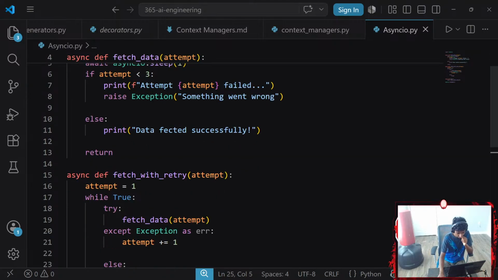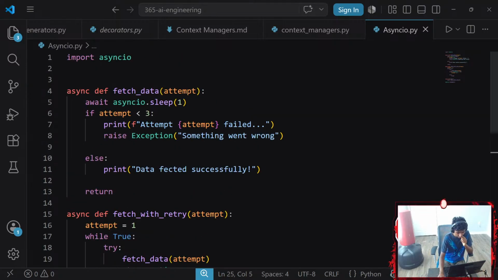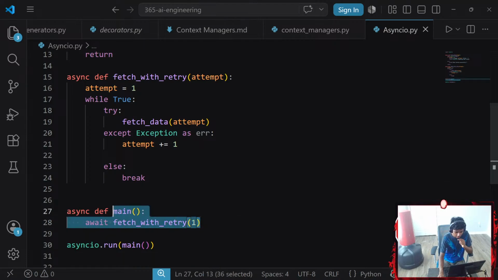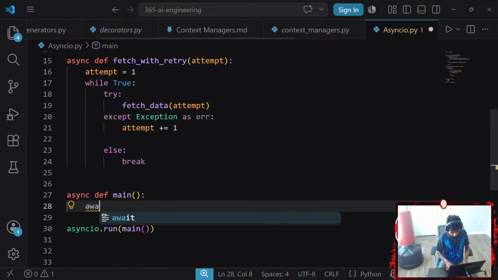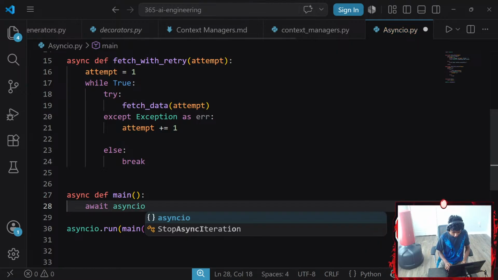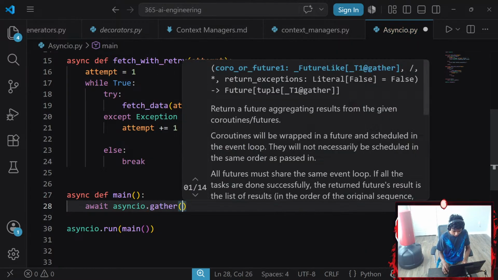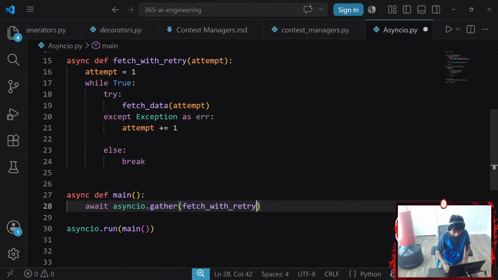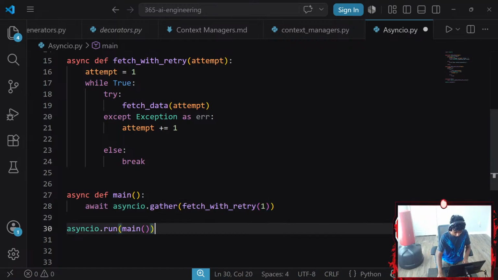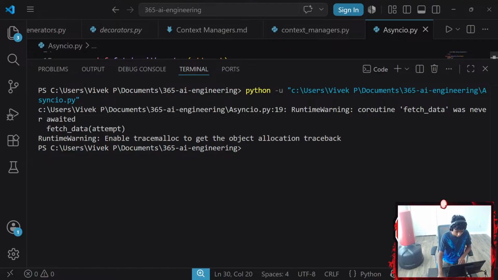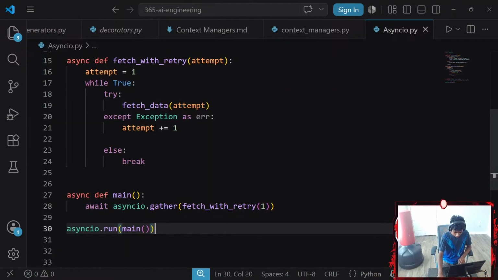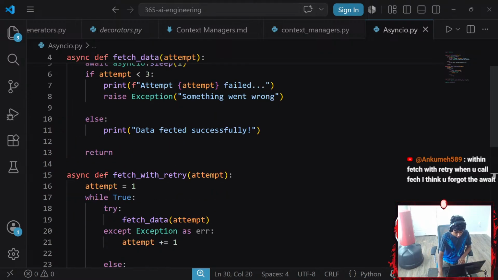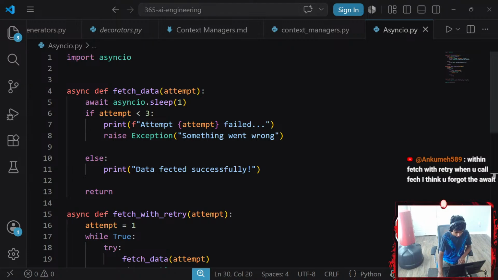Our coroutine of fetch was never awaited, so we await asyncio.sleep. Oh, wait, my bad, guys. Hold on, my bad. I forgot one thing. We're gonna go with await asyncio.gather. I wanna go ahead and gather my fetch with retry, this function that requires a parameter of 1. Now if I run the program, one-time error. Why did I still get an error, guys? Hold on. This is fetch with retry and then blah blah blah. Those are 3, that is 3. That requires attempt and that requires attempt.